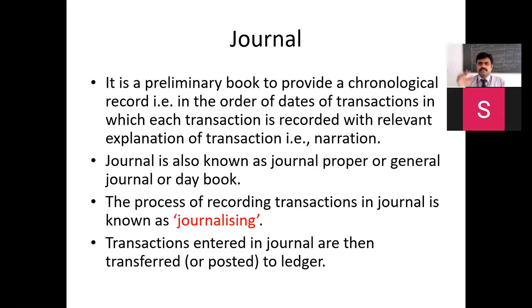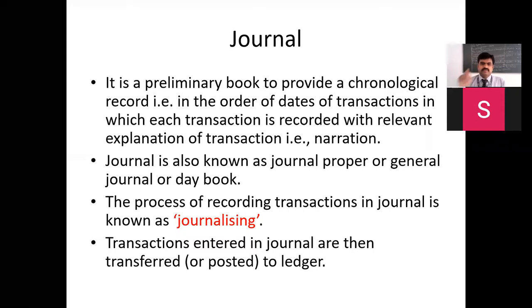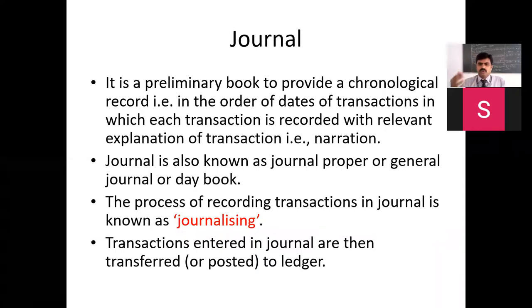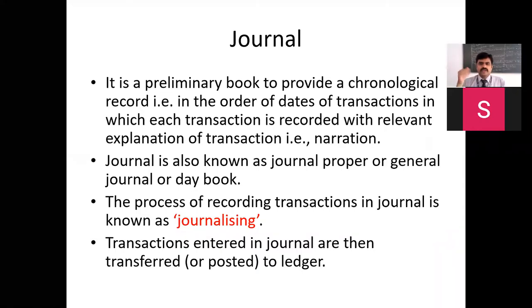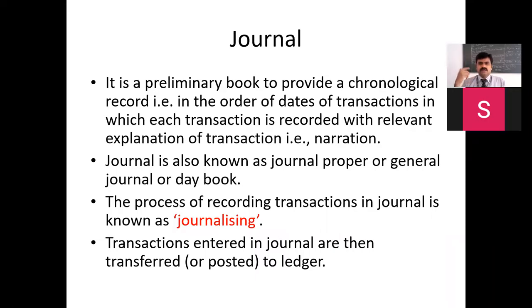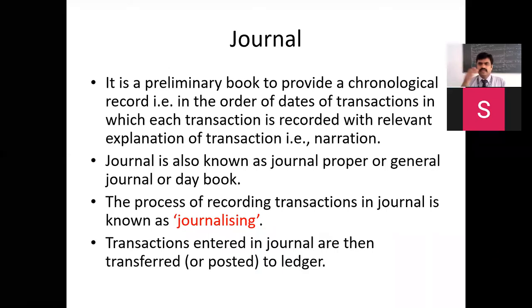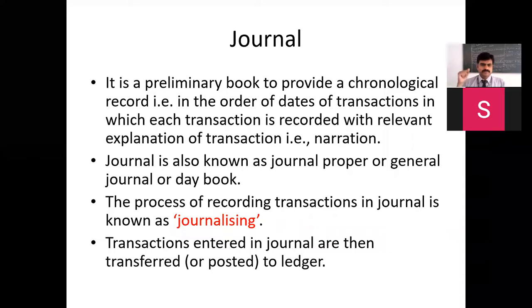When they read the narration, they will come to know this is a sales transaction: the company has sold goods to Ramu for 1 lakh rupees. Got it? That is why the narration is written. The journal is also known as the journal proper, the general journal, or the day book. So there are different names with which the journal is called.